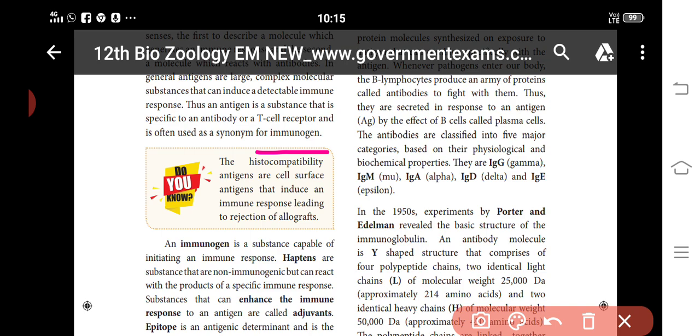T lymphocytes originate in the bone marrow and mature in the thymus. They are cell mediated immune cells, designed against the pathogens in the cell, and they react against transplants and cancer cells.